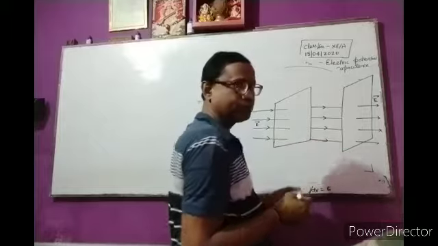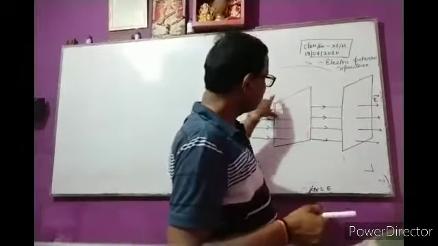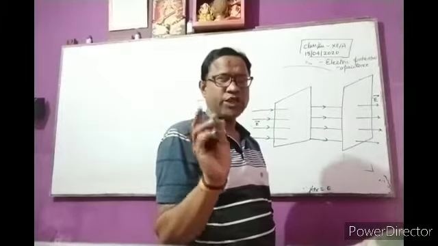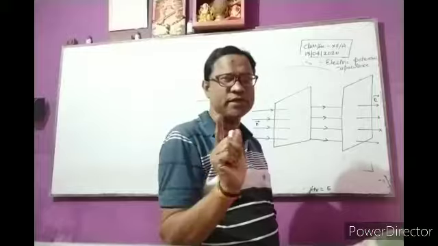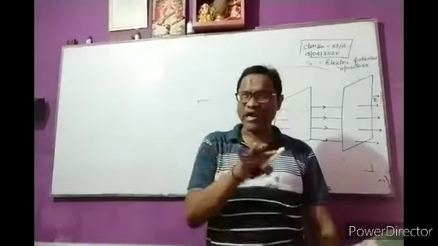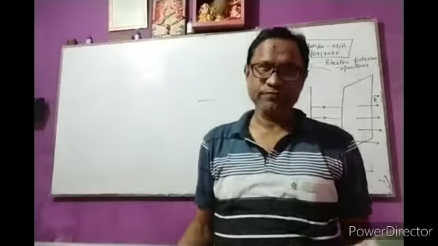This arrow line represents the direction of the electric field, and this surface represents the equipotential surface. The equipotential surface is always normal to the direction of the electric field at any point. Clear?